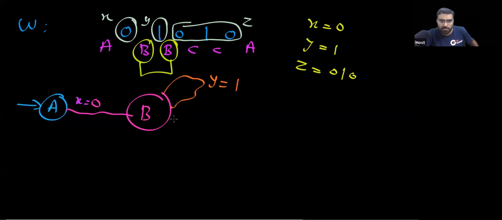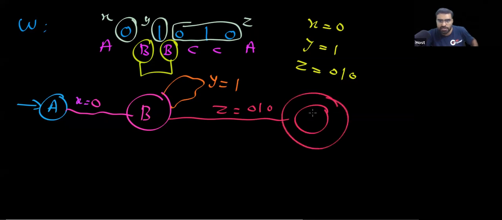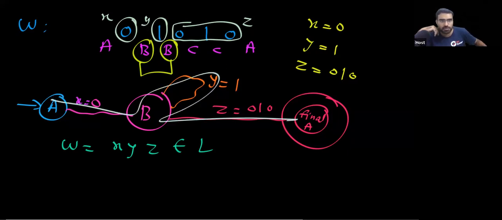You are going to B. And then, if you read Z, where are you going? Then you are going to the final state, which is A. So now from this diagram, you can easily notice that this W, which is X, Y, Z, belongs to the language.